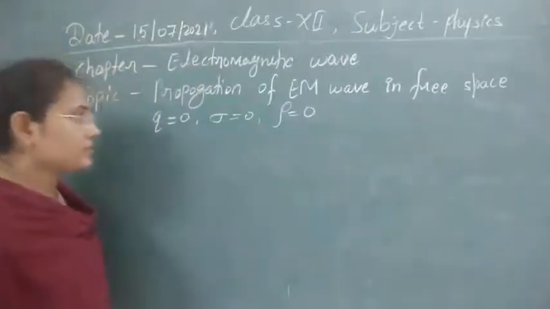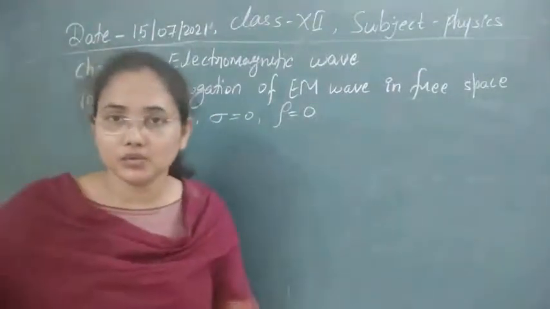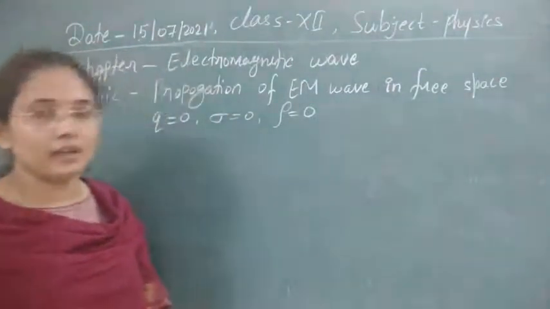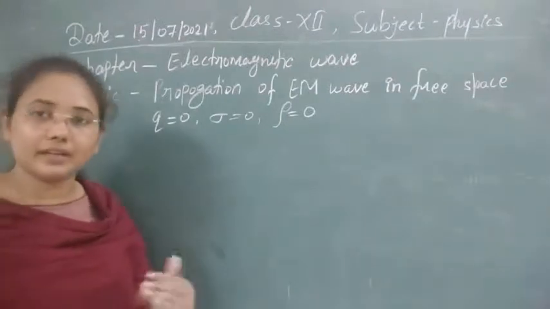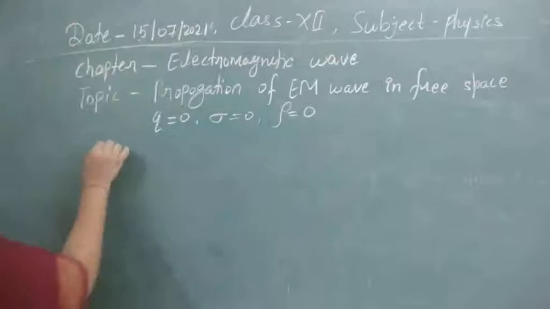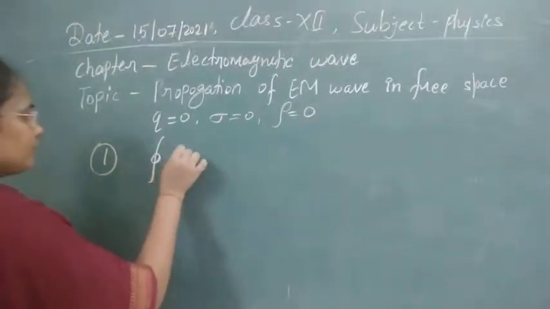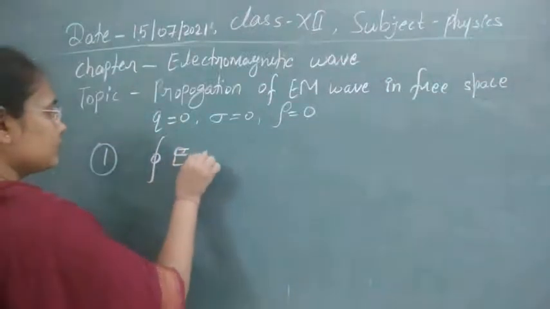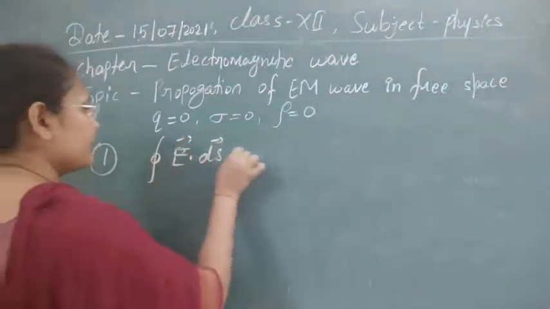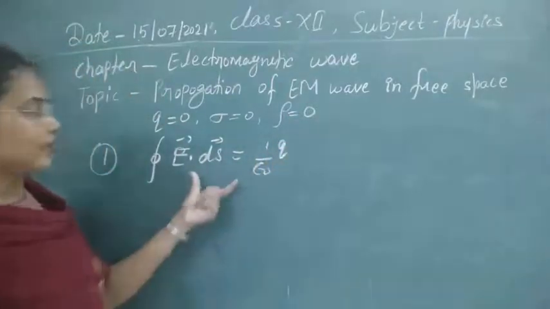So students, we have discussed up to now what Green's divergence theorem and Stokes theorem are, and after this let's see how we can convert the integral Maxwell's equations into differential equations. As the first equation we have E dot ds equal to 1 upon epsilon 0 times the charge enclosed by the surface.